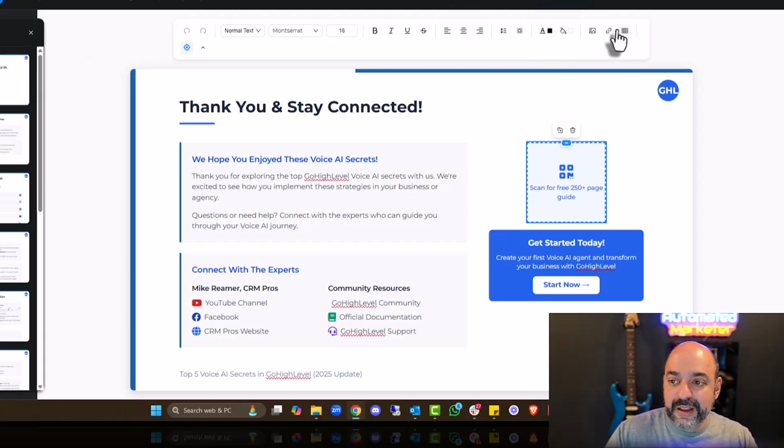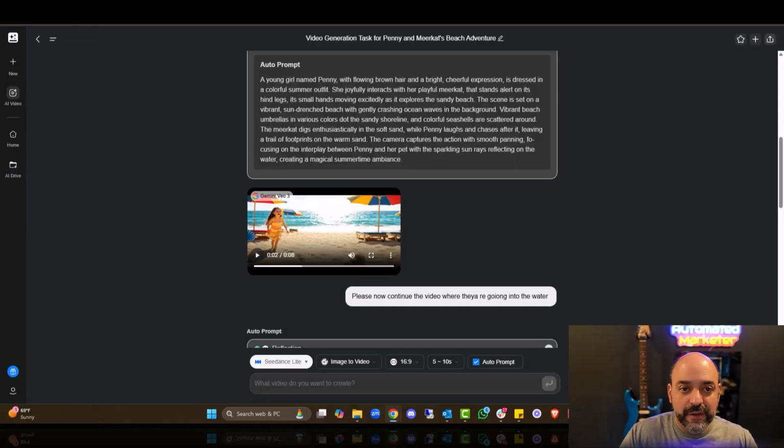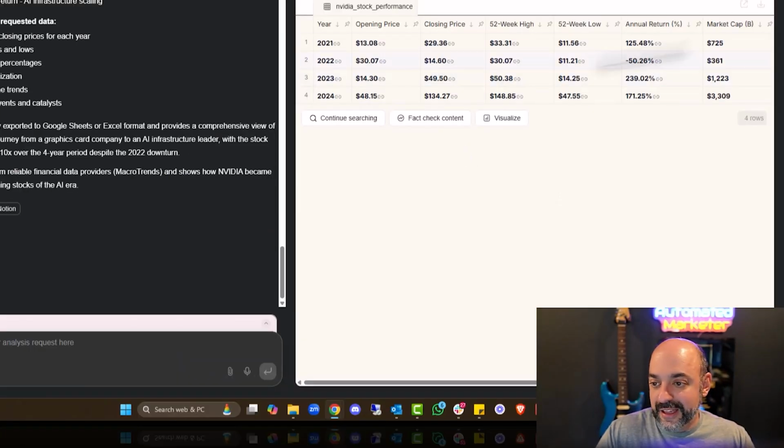But look at this. It gives you links. It gives you charts, inserting tables. It can go back. Look at the way it did it, plus bonus, and it tells you what's going to be included in the slide and what's missing out in the target. So there's just so many things you can do here, right? Then here are the charts. It's got an actual thing. Analyze return, 52-week low. You can create calculations based on that.